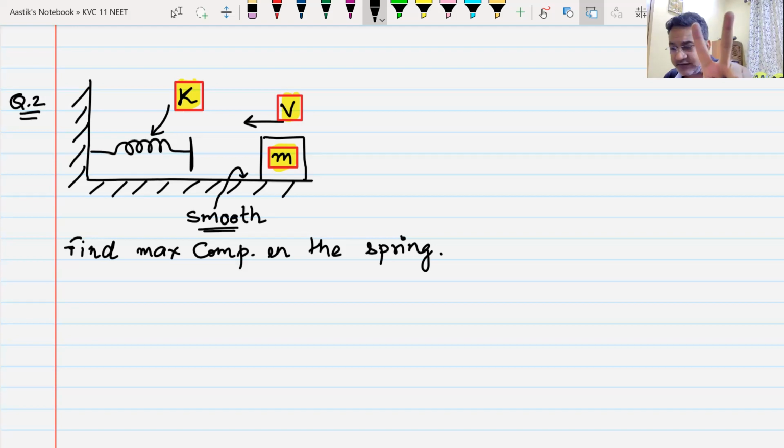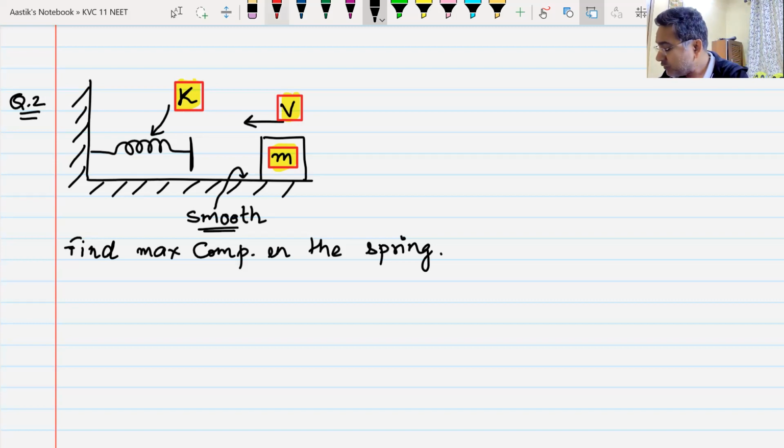Then the next one is normal reaction. Is normal reaction doing any work? No, sir. No. So gravity and normal reaction are gone out of the picture. Then there's only the third one which is remaining. What is the third one which is remaining? That will come when the block starts to compress that spring. Yes or no? Yes, sir.